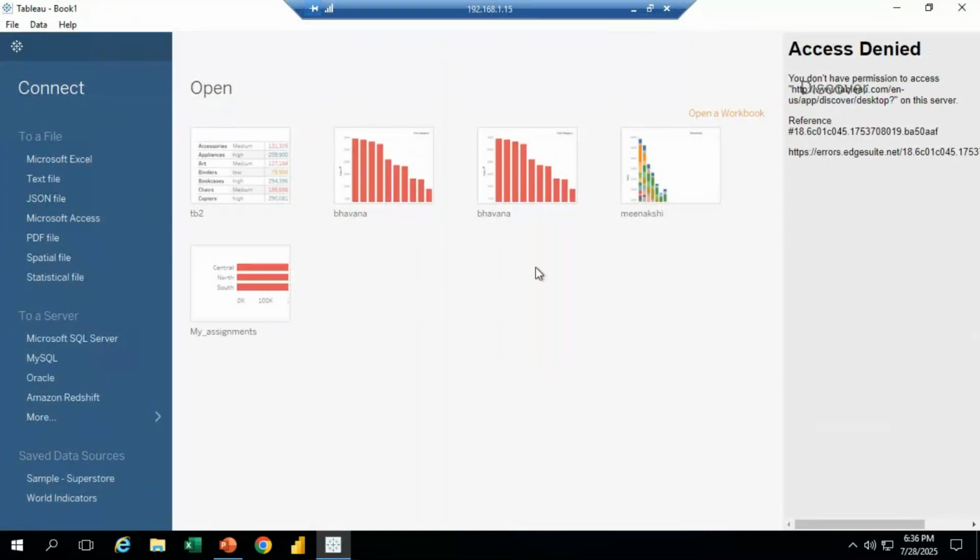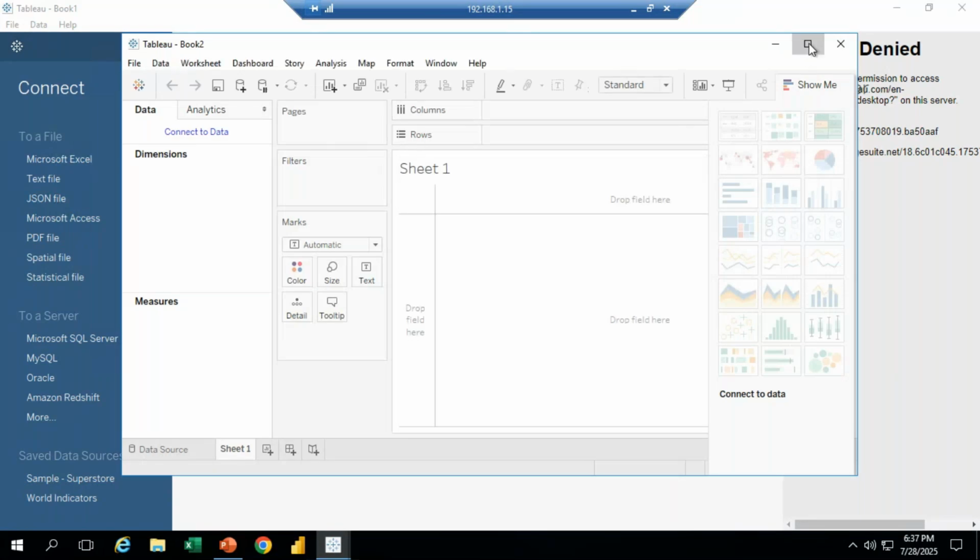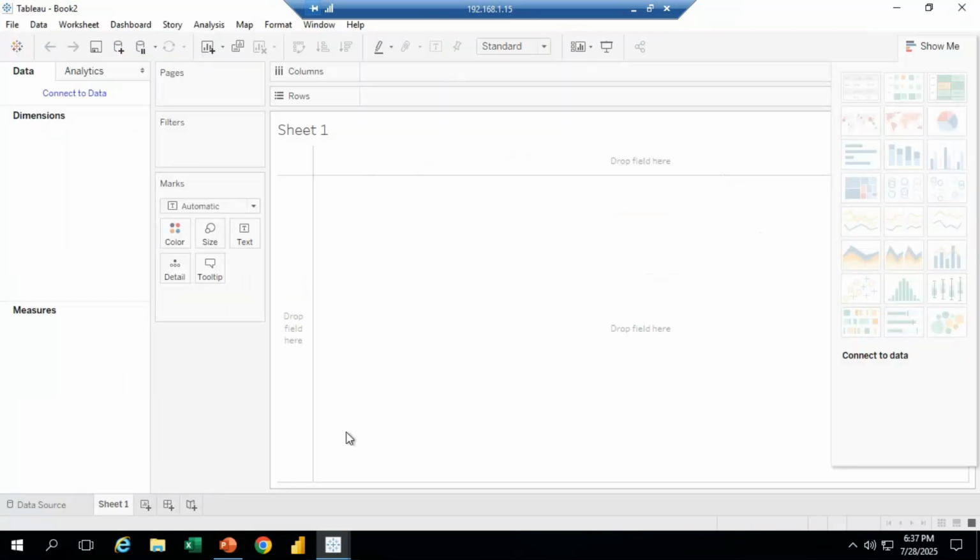If I want to open it, because of some information whatever we already created, that information is going to display. Click on the new option. See, these are the options that display after install.